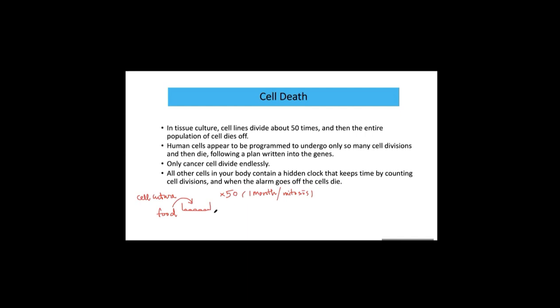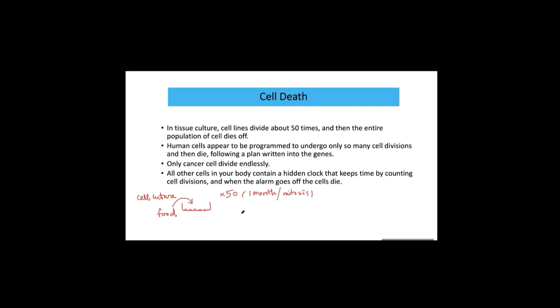Who or what controls some clock, this kind of lifespan, a cell's lifespan? A clock that keeps time by counting cell division. In other words, why can they not continue more than 50 times? And if they have to die, if 50 cell divisions is the limit, then who makes this cell die? What kind of program is there?